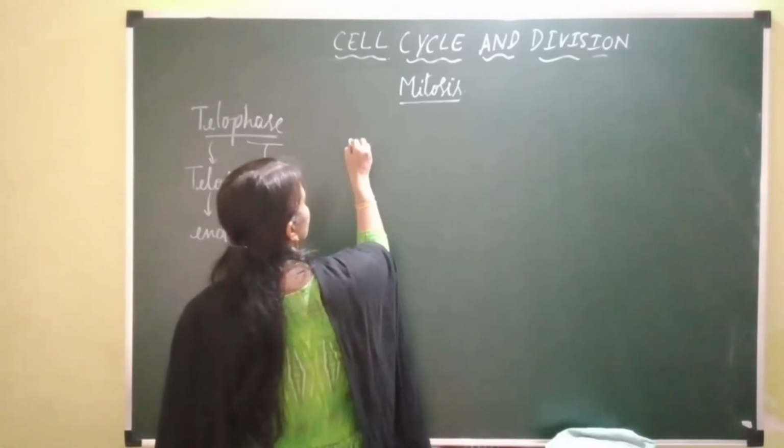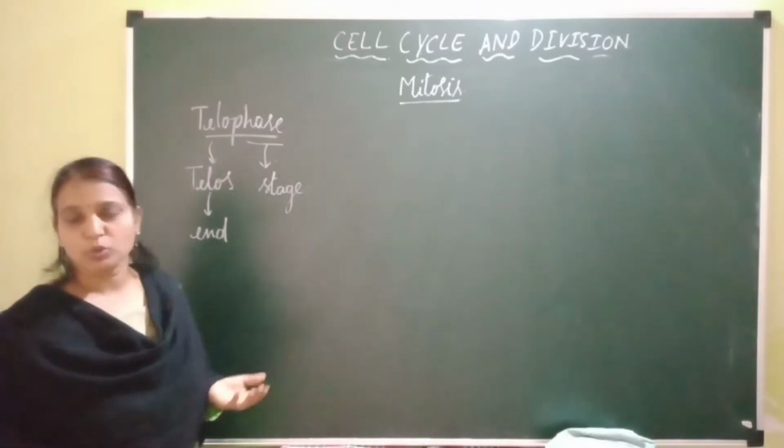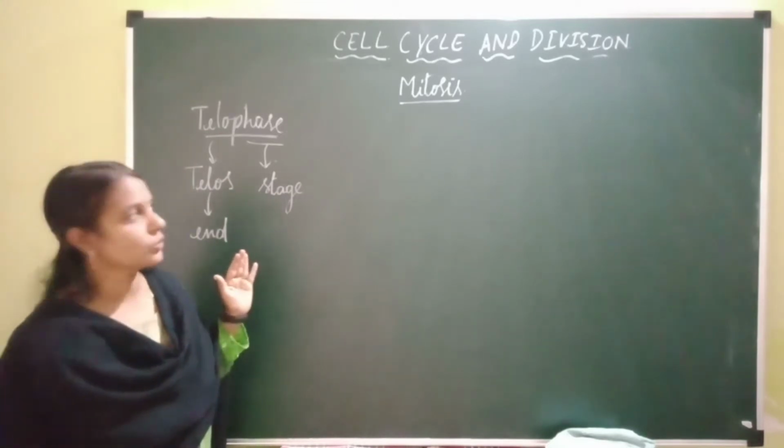In this telophase, by the end of anaphase, all the chromosomes or chromatids of the chromosomes have reached two opposite poles of the cell.